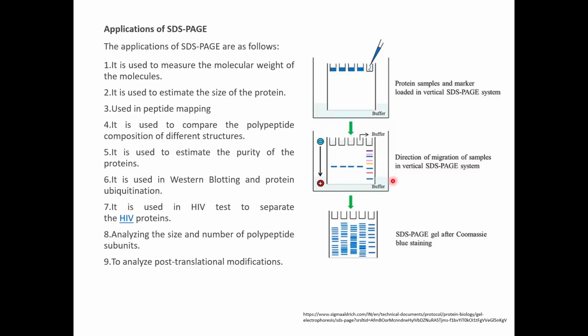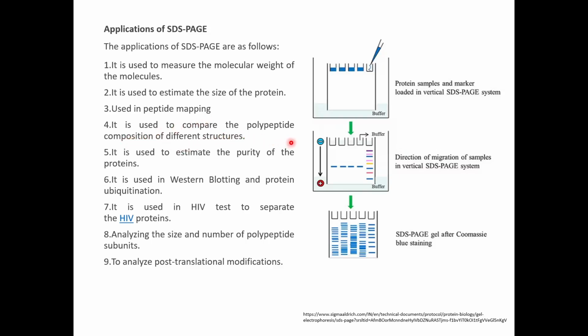And the applications of SDS-PAGE. It is basically used to measure the molecular weight of molecules, to estimate the size of a protein, and in peptide mapping.